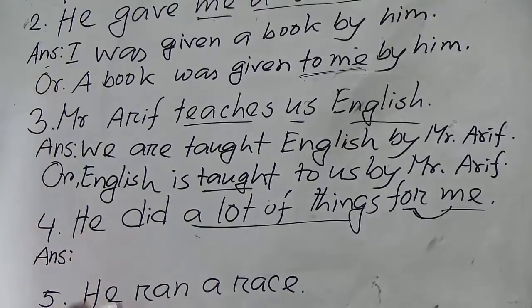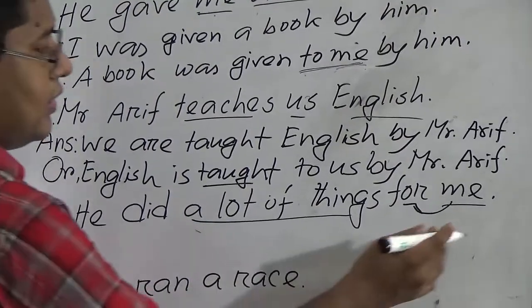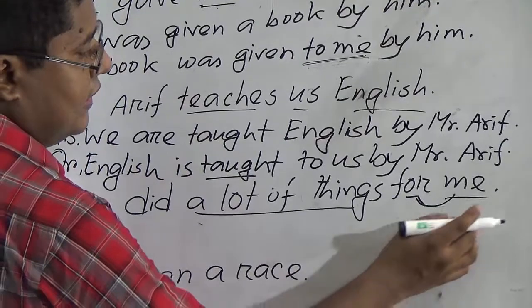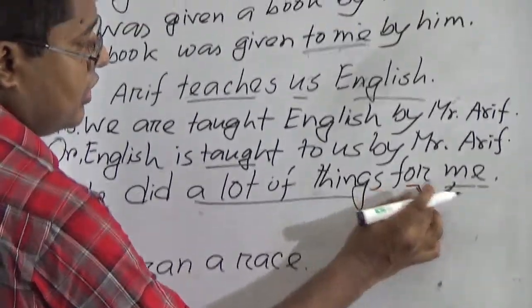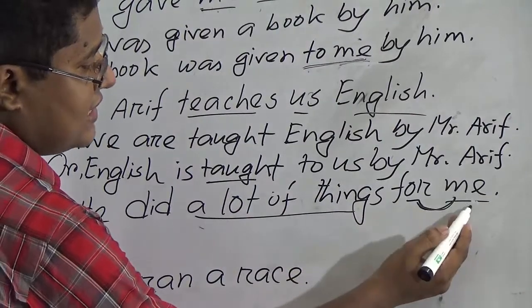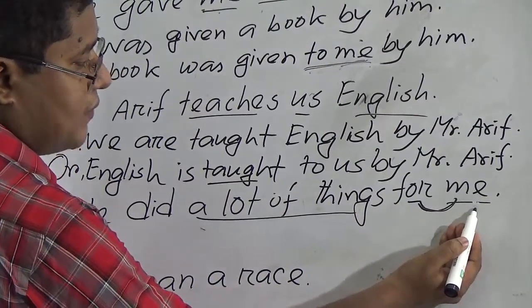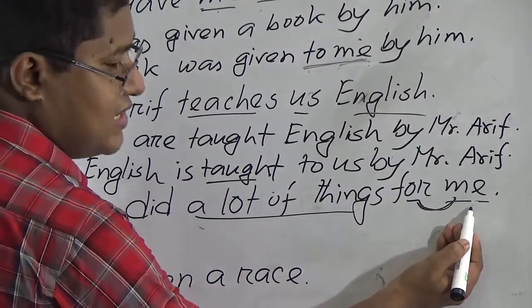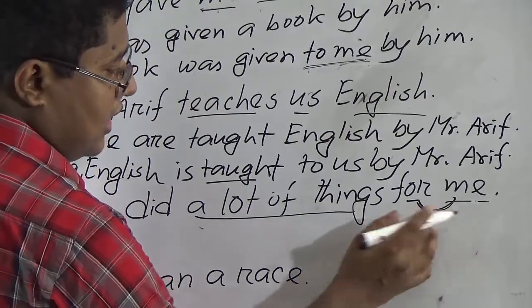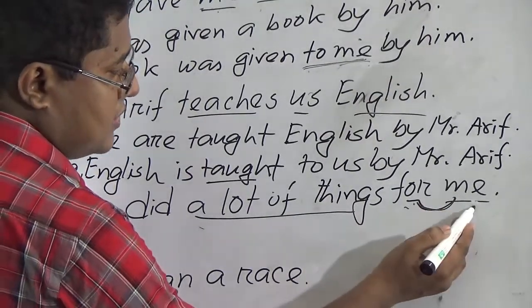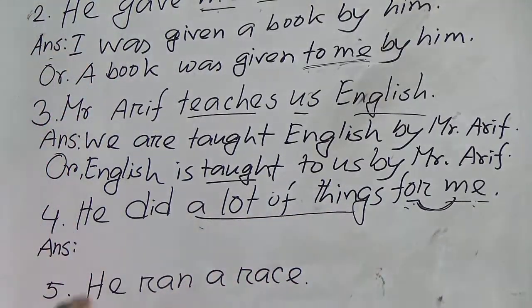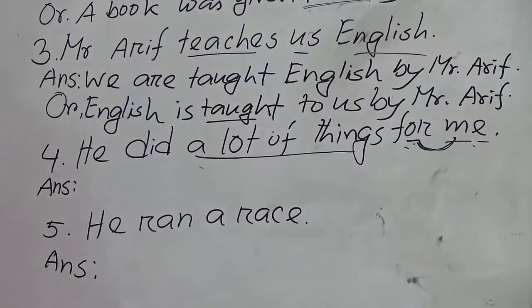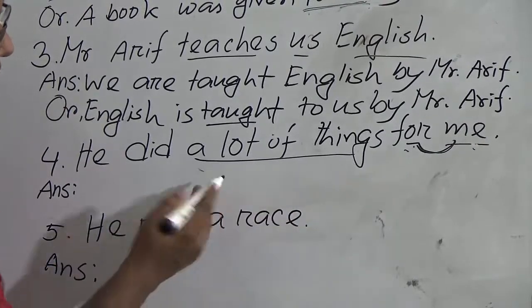There is a rule, if any preposition comes before an object, this object cannot be the subject of the passive voice. This is the problem. That's why I am suggesting you to take the first object all the time.